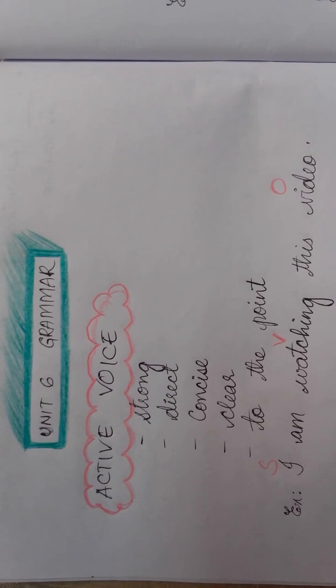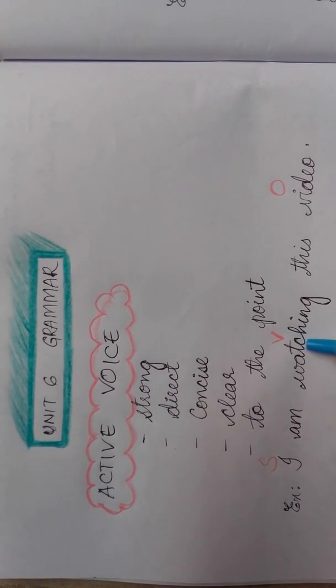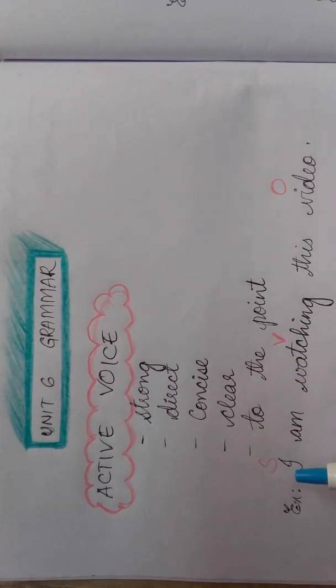I am watching this video. I is the subject, watching is the verb, video is the object. Usually in any sentence we have subject, verb and object. Here in active voice we know that subject is the doer of the action. Here we can see the subject is I. I am watching. Who is watching? I. So here I, the subject, is doing the action.